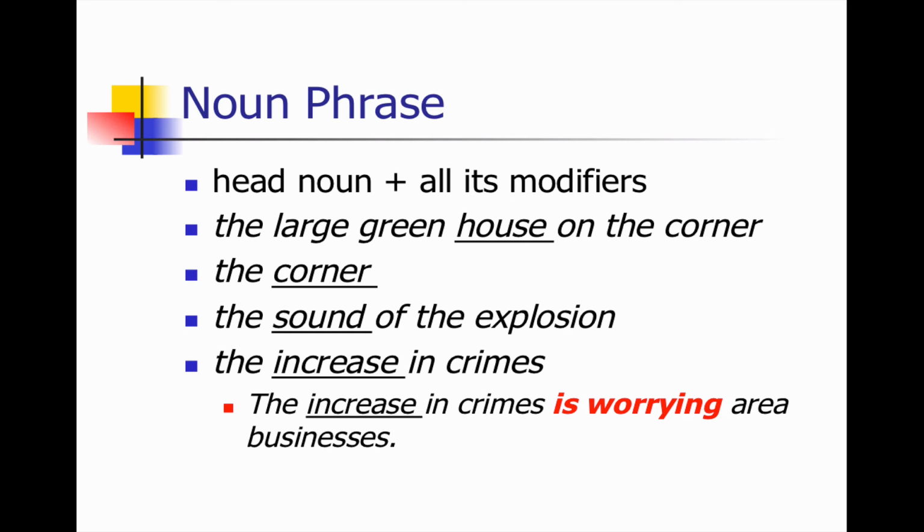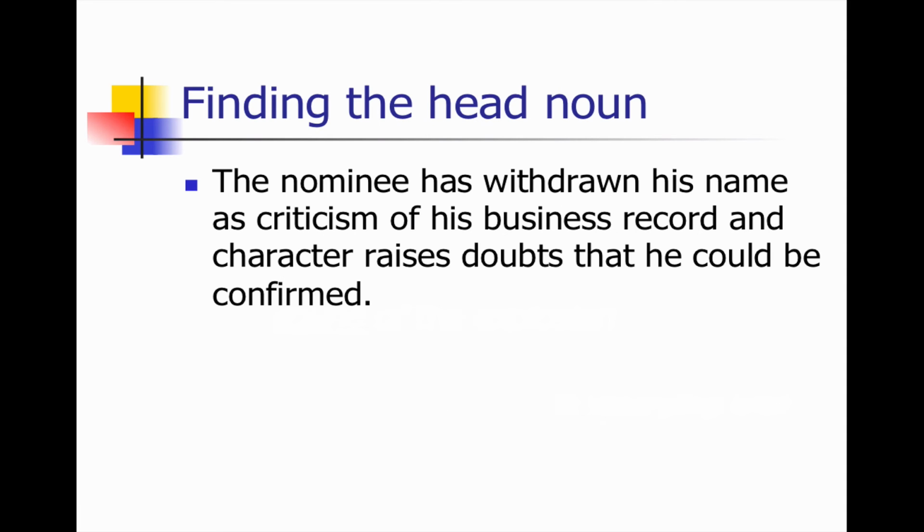So, here's another example. The nominee has withdrawn his name as criticism of his business record and character raises doubts that he could be confirmed. Now, we have the subject of the sentence, the nominee, the verb has withdrawn, and then the object is his name. But here we have the subordinate clause that's kind of interesting. As criticism of his business record and character raises doubts that he could be confirmed.